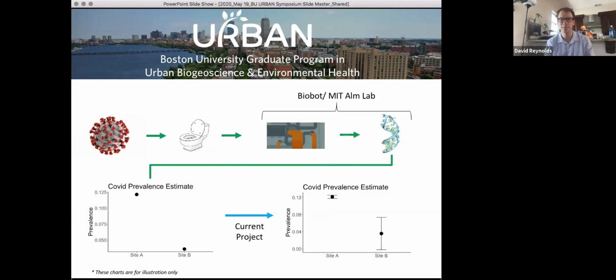In a similar manner, they're able to take this data and estimate the prevalence of COVID-19 for various catchments associated with the plants. This project is very similar, and we're trying to estimate the uncertainty of this estimation.